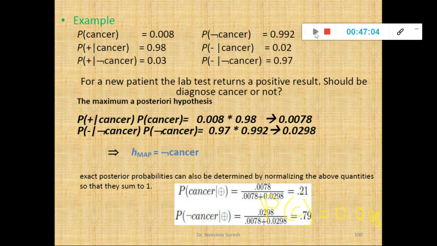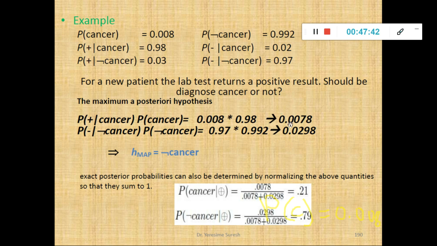If I multiply, I'll get 0.0298. Fine. So I have applied the maximum a posteriori hypothesis, and I found that the probability for a given population of being prone to cancer is 0.078 and not being prone to cancer is 0.0298. So how do we find the target function of a new instance? If a new patient comes for a given report, can I say he is prone to cancer or not, based on the posterior probability values of positive classification as well as negative classification?